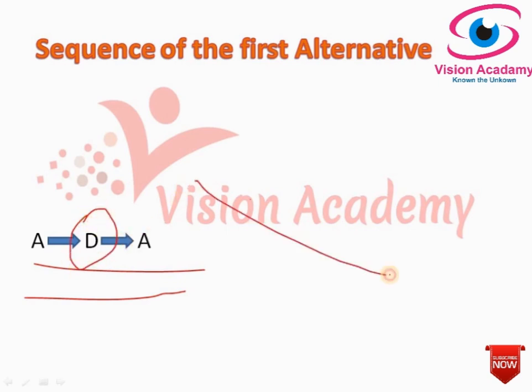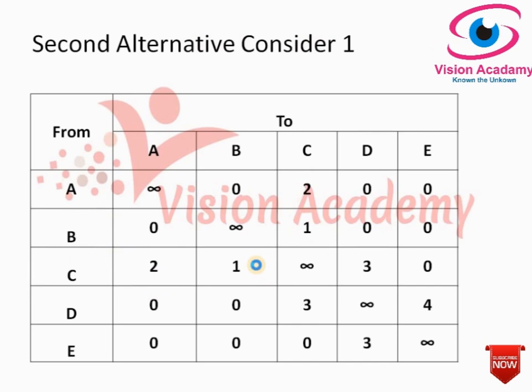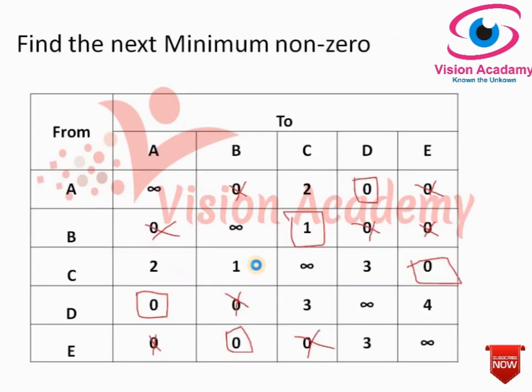So again, this is not a right optimal solution, and we should look at the other alternative. This is the first alternative we considered in the problem, that is, the first minimum non-zero. Next we have other alternatives also. If you are unable to get a right sequence in this one also, you can proceed further.